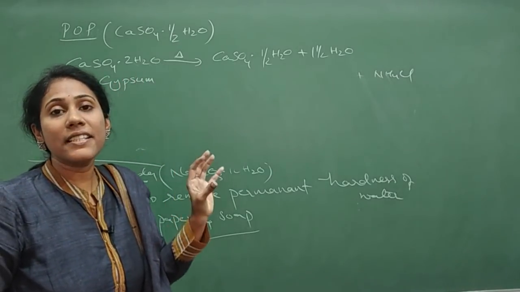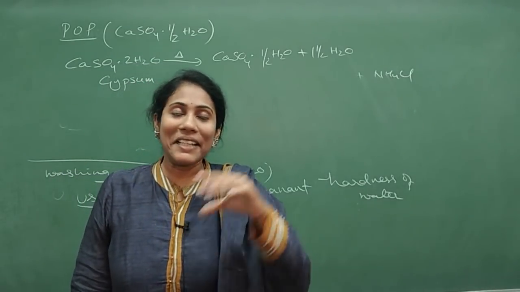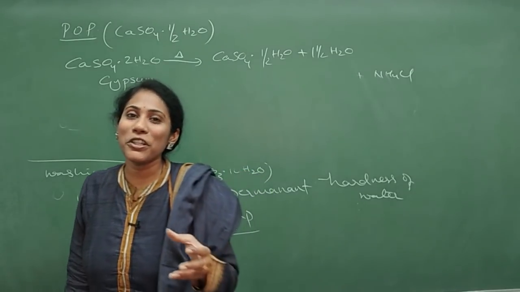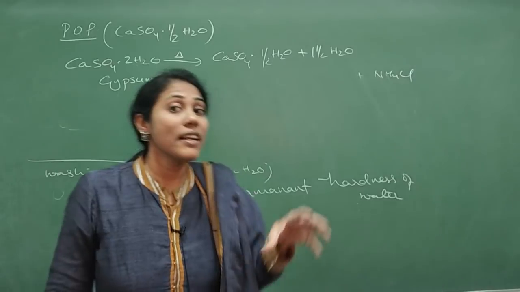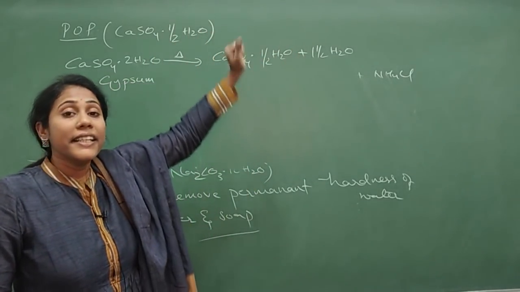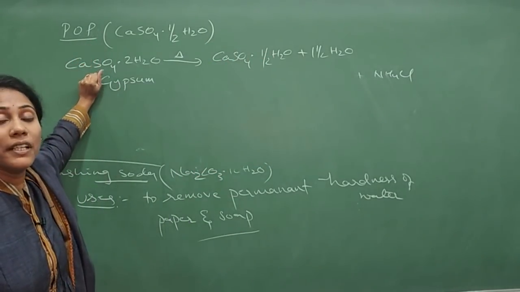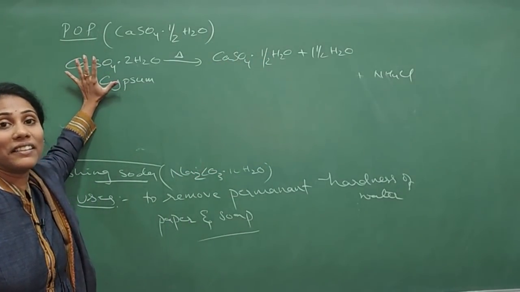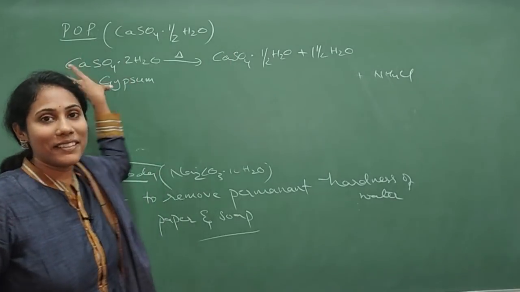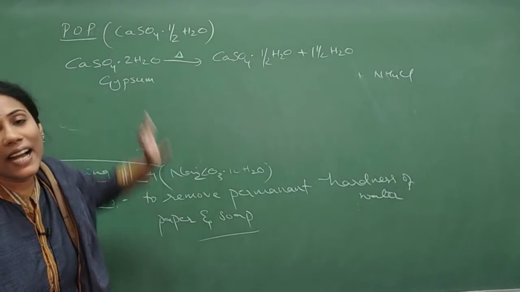And plaster of Paris is always stored in moisture proof containers. Why? That is another famous question here. Why should plaster of Paris be stored in a moisture proof container? Because when it gets exposed to air, it will absorb moisture and become hard gypsum. Gypsum is actually very hard. So when you expose it to air, the reverse reaction happens. That means plaster of Paris gets converted into gypsum, which is very hard.